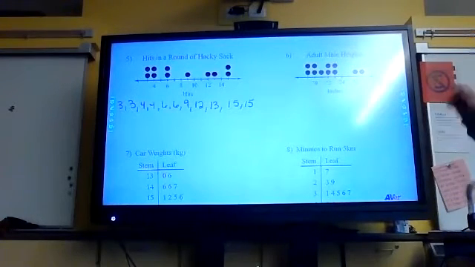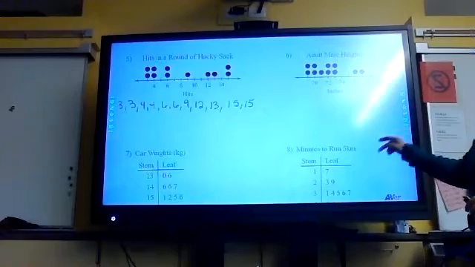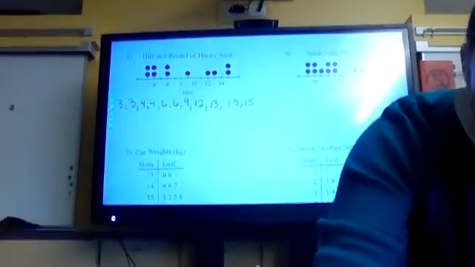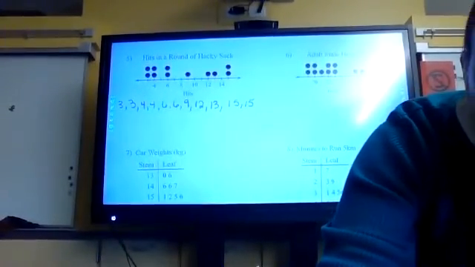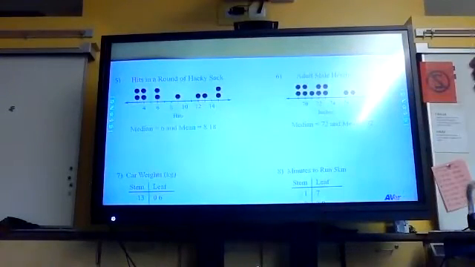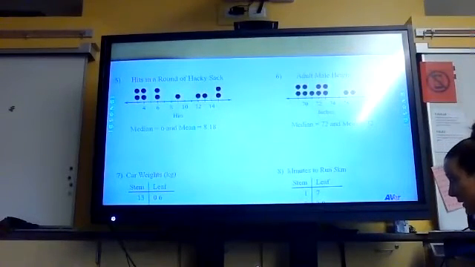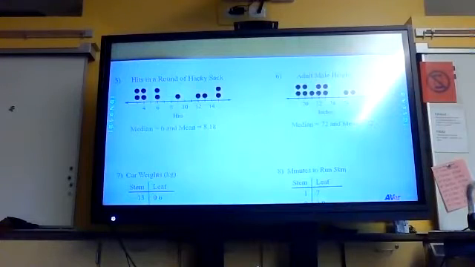Okay. So pause the video here and see if you can find the median, the mean, and the range for question 5 and question 6. So stop the video here and try 5 and 6. Okay, for 5, the exact middle number is 6. So the median is 6 and the mean is 8.18, and that is the number of touches or hits in a round of hacky sack. So that means on average, if you're playing hacky sack, you'll hit the hacky sack 8 times. But the median, or the exact middle, is about 6 hits.